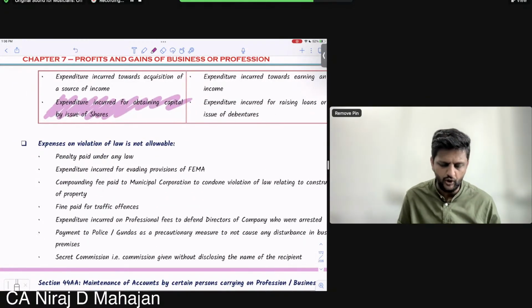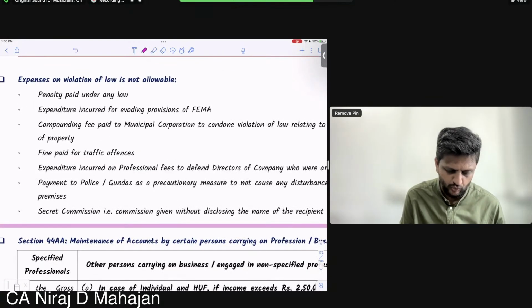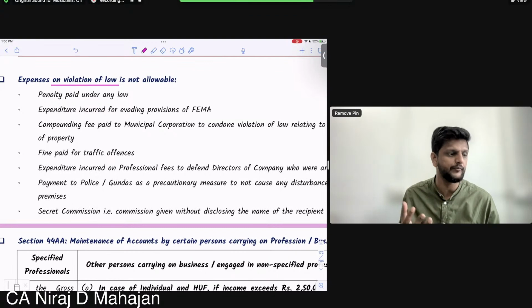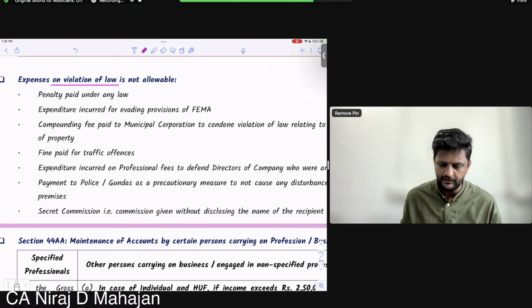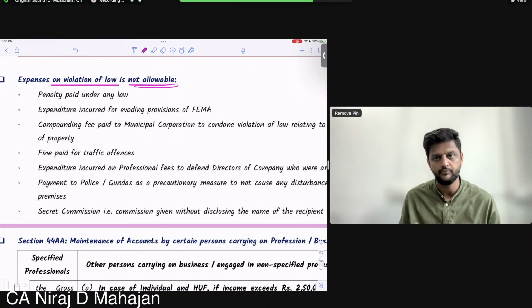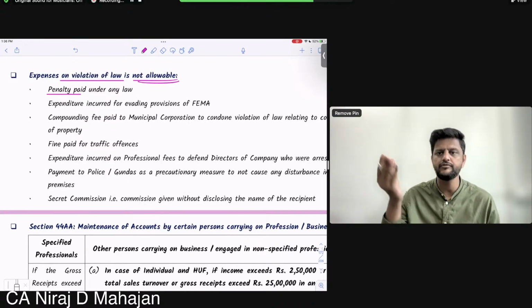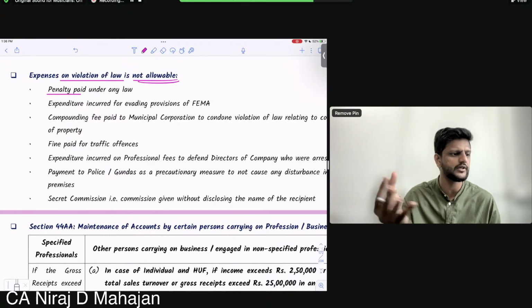Expenses on violation of law are not allowed. Same thing, बच्चों. Violation of law. That means you are breaking the law and you are spending because you have broken the law. That is the reason you have to pay some penalties, or again penalty only, or fines. Again, that will not be allowed. Very important. Very important. So penalty paid under any law. Tell me, we have seen in company law, after every 2 sections there is this only.